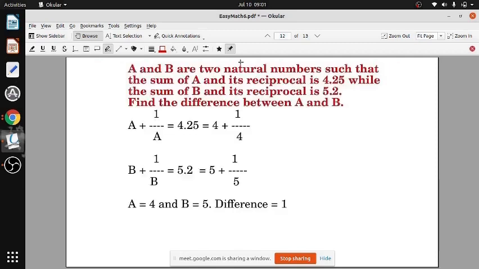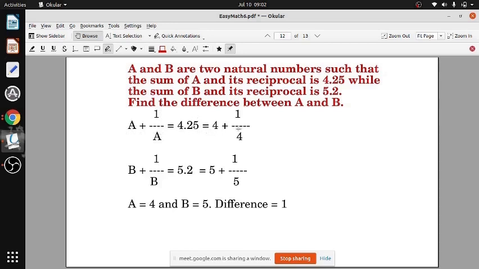And the sum of A and its reciprocal is 4.25 and the sum of B and its reciprocal is 5.2. इसके लिए आपको क्वाड्रेटिक इक्वेशन नहीं करना है. नॉर्मली क्या करता है? x plus 1 by x equal to 4 1 by 4, then x square. That quadratic इक्वेशन में ब्रेक करता है ना. But for multiple choice question you don't have to do. देखो a reciprocal means 1 by a. a का reciprocal 1 by a होता है. So a plus 1 by a is 4.25, which is 4 1 by 4.